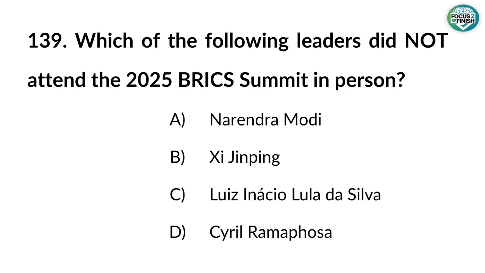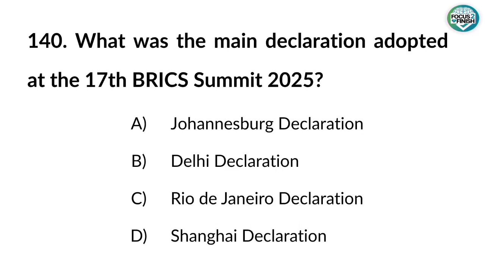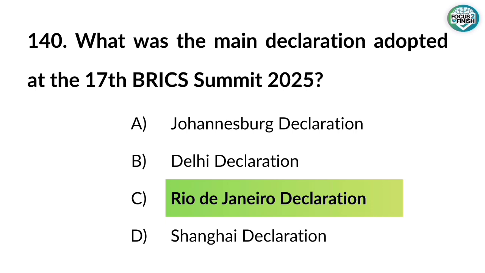Which of the following leaders did not attend the 2025 BRICS Summit in person? Answer: Xi Jinping. 140. What was the main declaration adopted at the 17th BRICS Summit 2025? Answer: Rio de Janeiro Declaration.